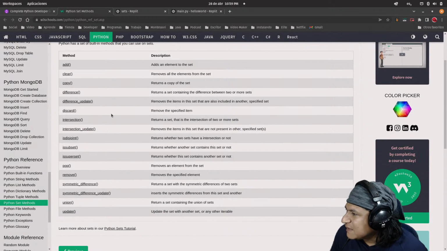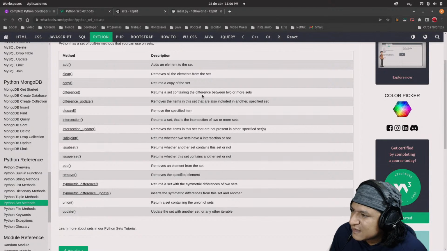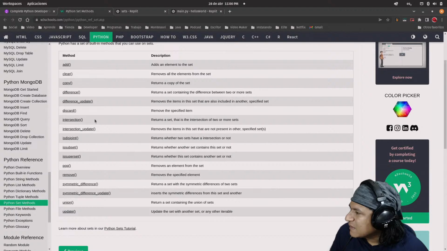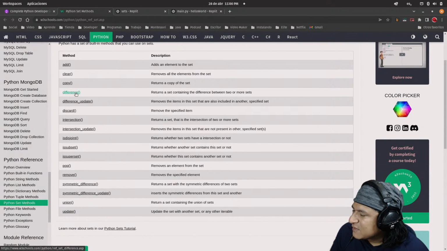I want to find the difference: it returns a set containing the difference between two or more sets. I wonder if intersection works: it returns a set that is the intersection of two or more sets, and whether two sets have an intersection or not. Okay, I'm going to find the difference then.